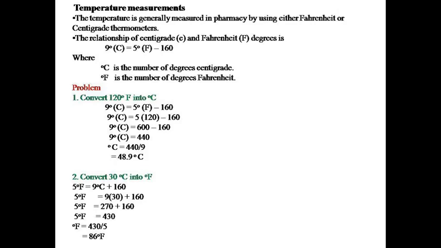Question related to temperature measurement. First, convert 120 degrees Fahrenheit into degrees Celsius. By applying the formula 9 degrees Celsius is equal to 5 degrees F minus 160, we obtain 48.9 degrees centigrade is equal to 120 degrees Fahrenheit. Likewise, next convert 30 degrees centigrade into degrees Fahrenheit. By applying the formula 5 degrees Fahrenheit equals 9 degrees centigrade plus 160, we get 86 degrees Fahrenheit is equal to 30 degrees centigrade.